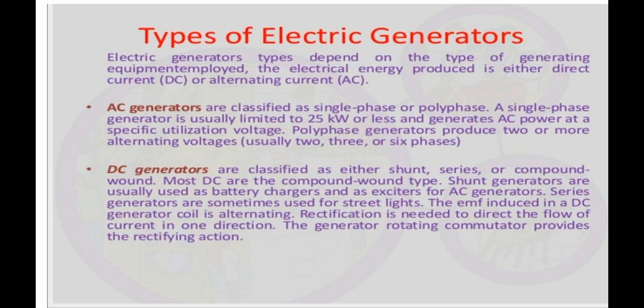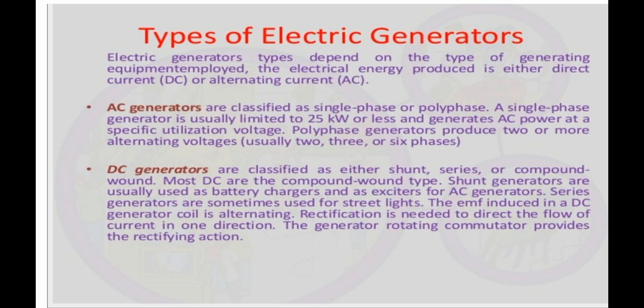Then, types of electric generators. We have two types of electric generators, depending on whether the energy produced is either direct current or alternating current. So we have AC generators and DC generators. AC generators produce alternating current and DC generators produce direct current. AC generators are classified as single phase or polyphase. A single phase generator is usually limited to 25 kilohertz or less. Polyphase generators produce two or more alternating voltages.